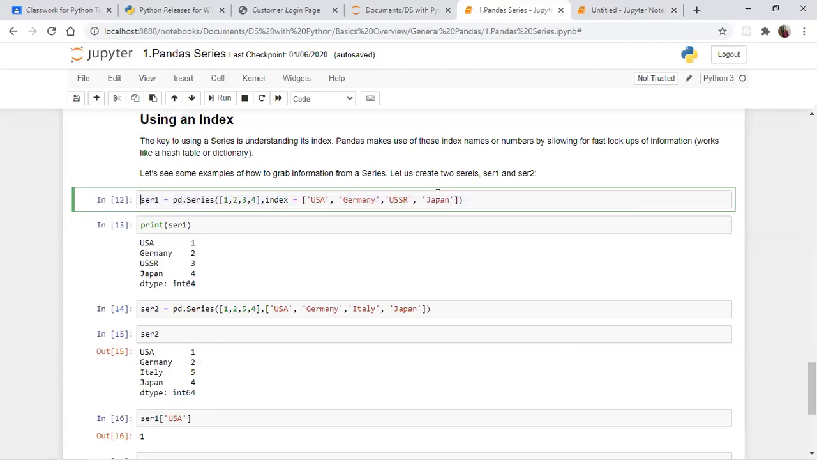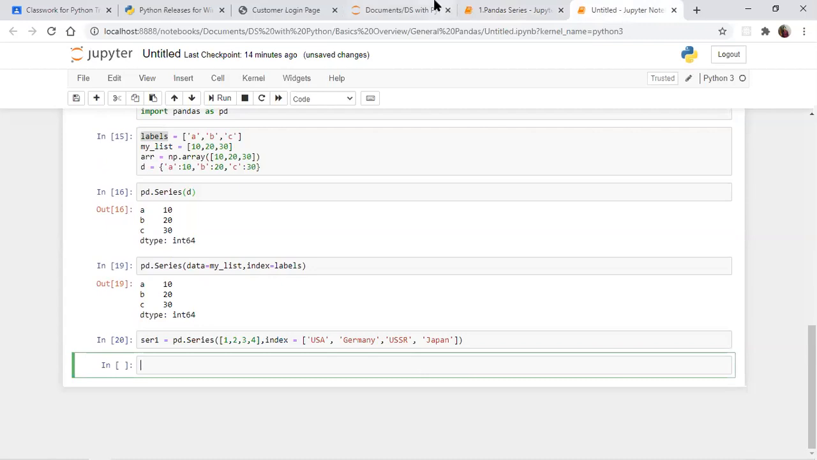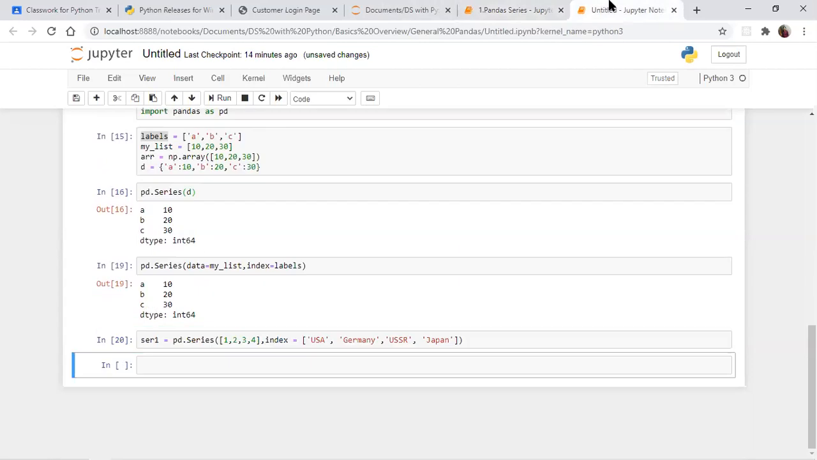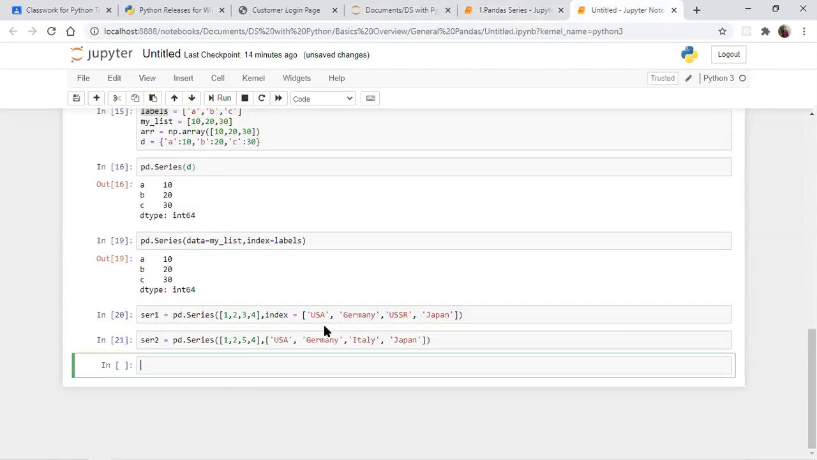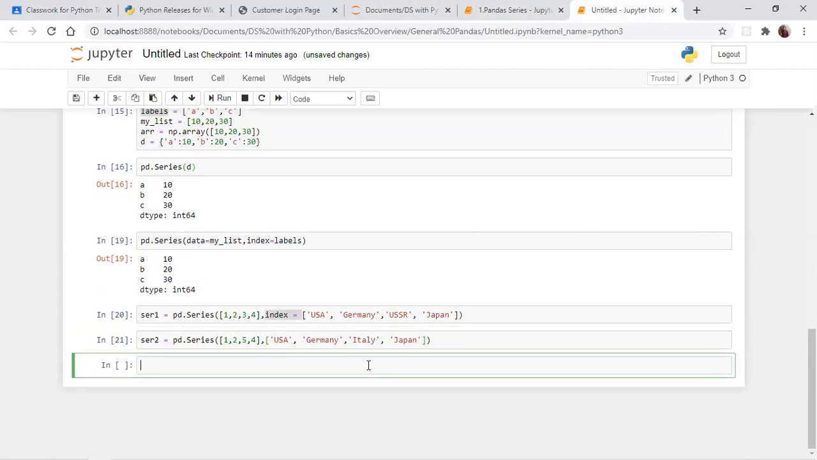Now I'm creating one more pandas series. Observe the series for 30 seconds. You have a total of 4 values. Here you have USA, Germany, and Italy, and here USSR. Both have Japan. Now USSR is not available in series 2, and Italy is not available in series 1.